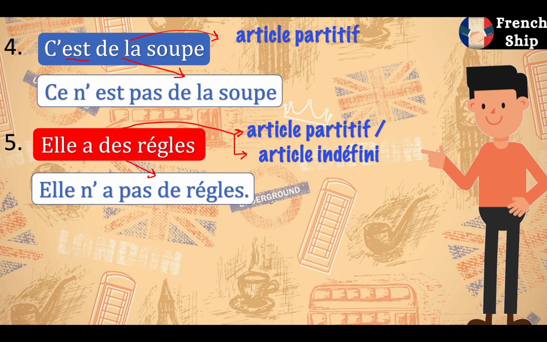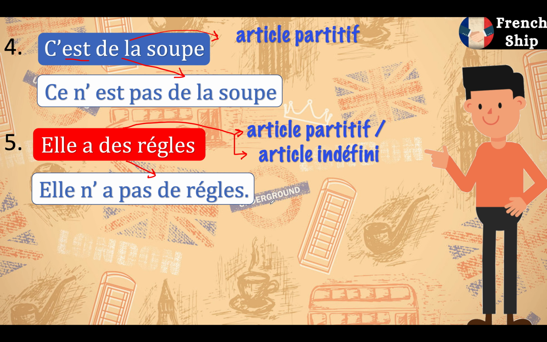So our answer will be elle n'a pas de règles. This is how we treat articles in French negation. Please note that it is only the indefinite and partitive articles to which changes are done. All other articles remain the same.